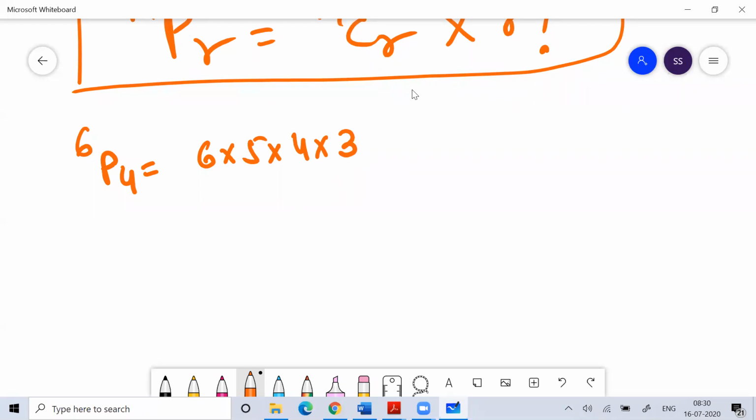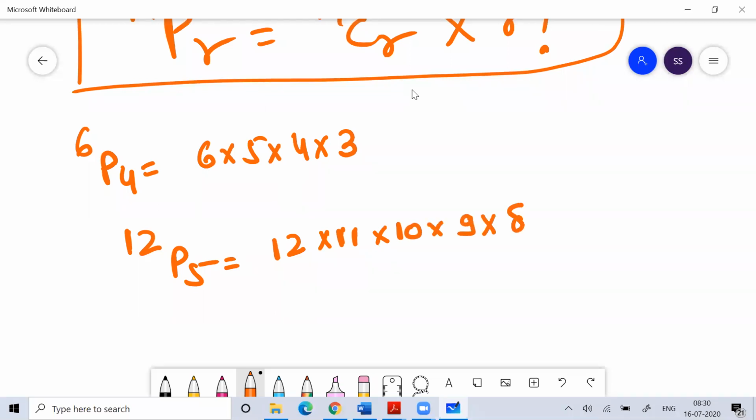Very simple. If I ask you what is 12P5, how will you do 12P5? Start writing from 12 and write 5 terms, decreasing by 1 each time: 1, 2, 3, 4, and 5. So 5 terms. This is 12P5. If I ask you what is 17P3, 17P3 means 3 terms. Fine, so you understand this.